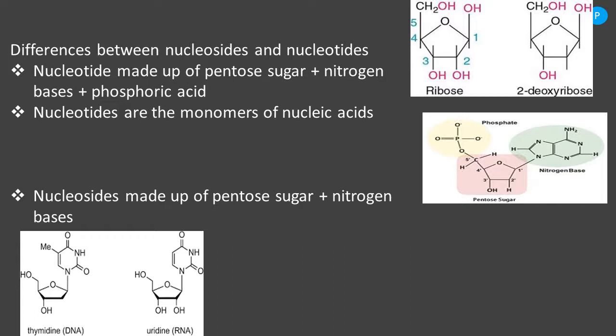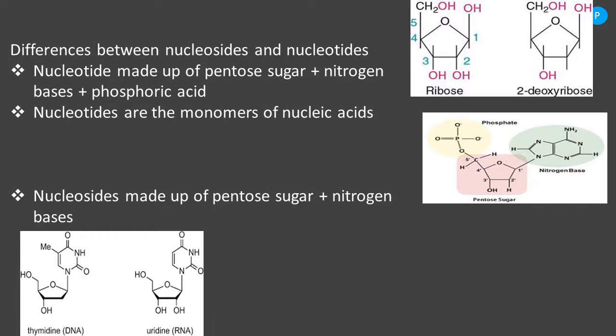What do you mean by nucleosides? Nucleosides are made up of pentose sugar and nitrogen bases. There is no phosphate here, only pentose sugar and nitrogen bases. So when there is a combination of pentose sugar with the nitrogen bases, that biomolecule is named a nucleoside.